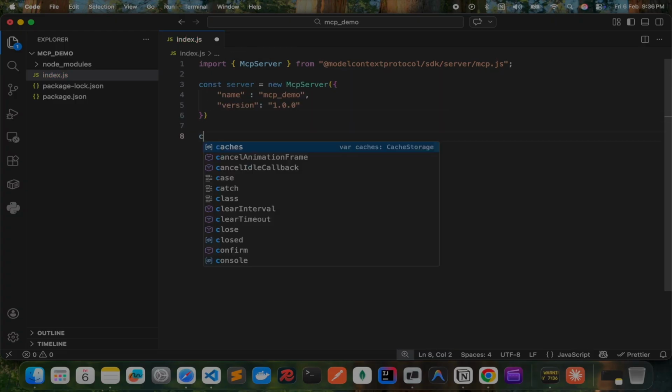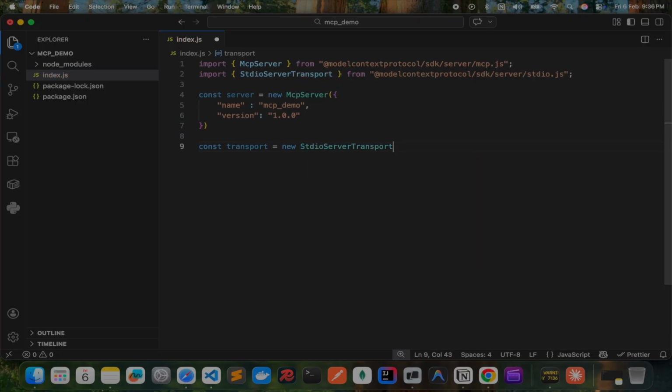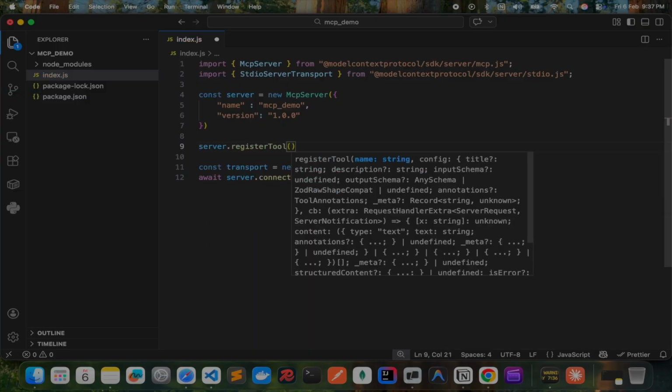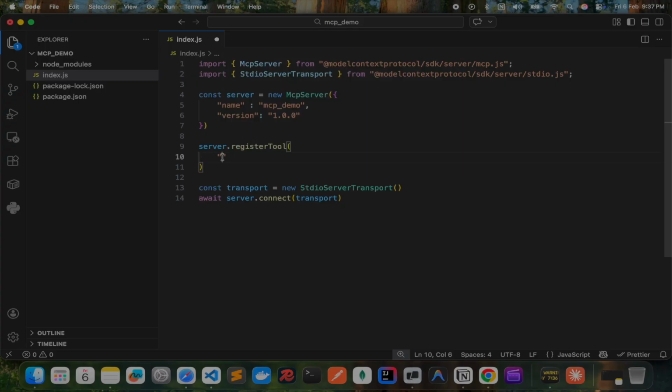Now let's create a transport object from stdio server transport. And this will be passed in server connect. Now let me create a simple tool where you can ping and in response, it will give you pong. So just to verify if your MCP is properly working.